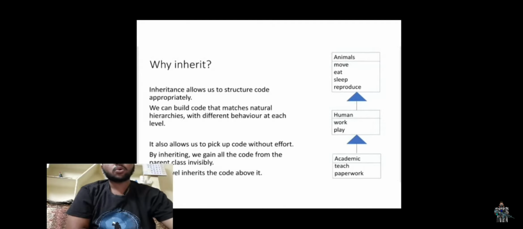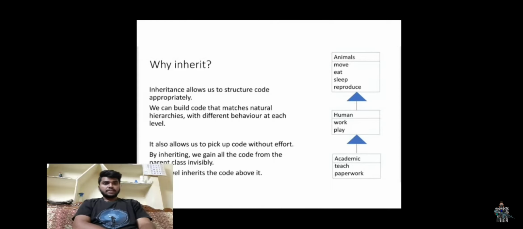We can build code that matches naturally, with different behavior at each level. It also allows us to pick up code without effort. By inheriting, we gain all the code from the parent class. Each level inherits the code above it. Animals move, eat, sleep, reproduce. Humans work, play, study, teach, and do paperwork.